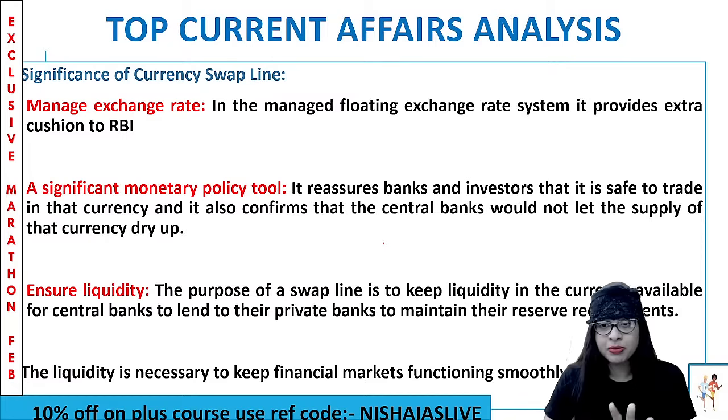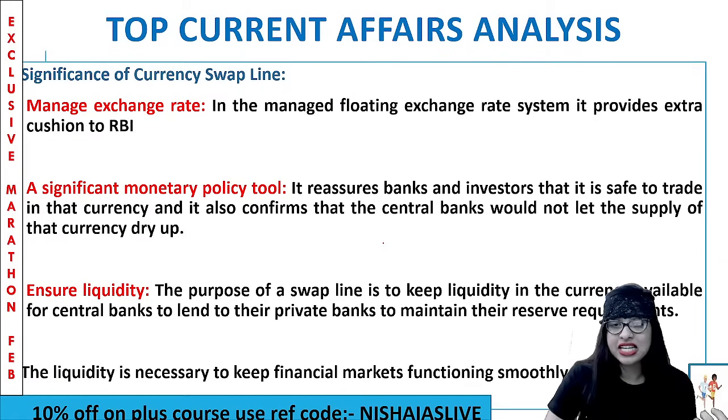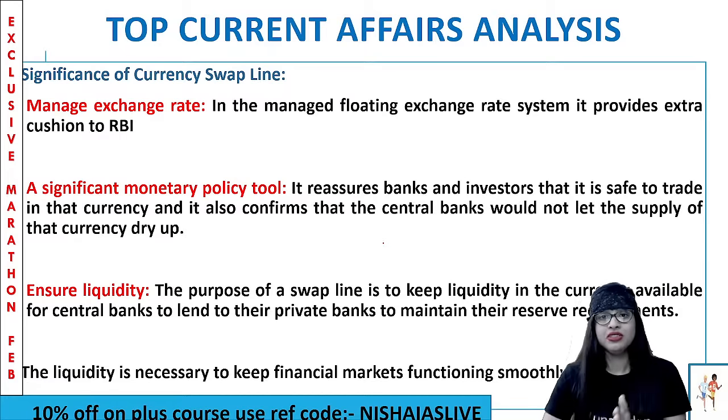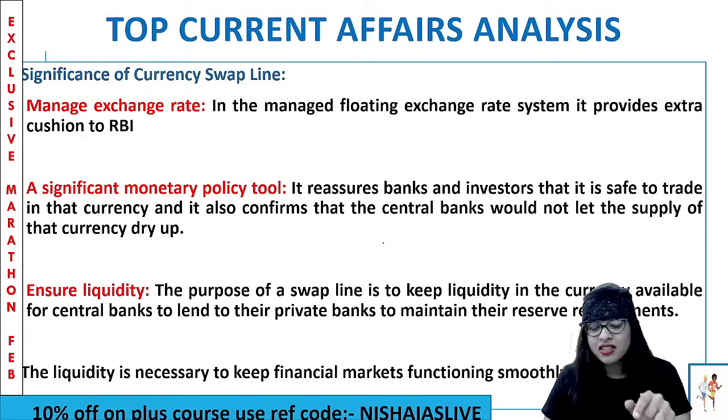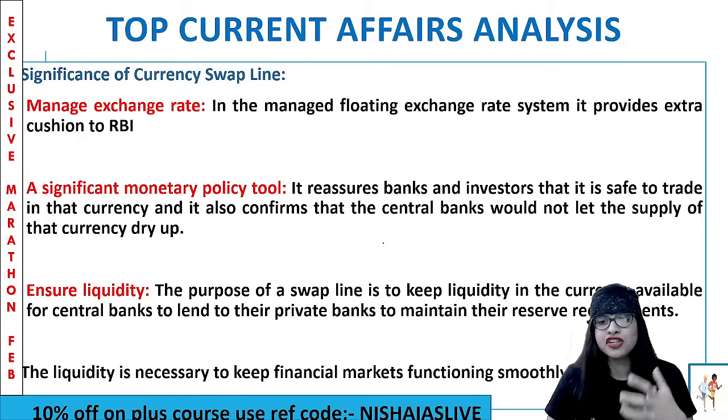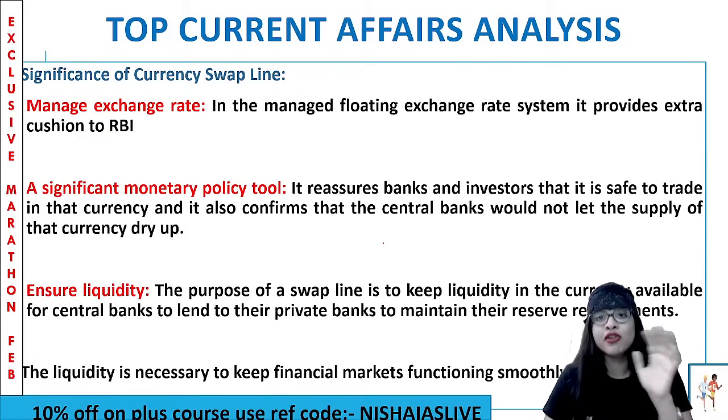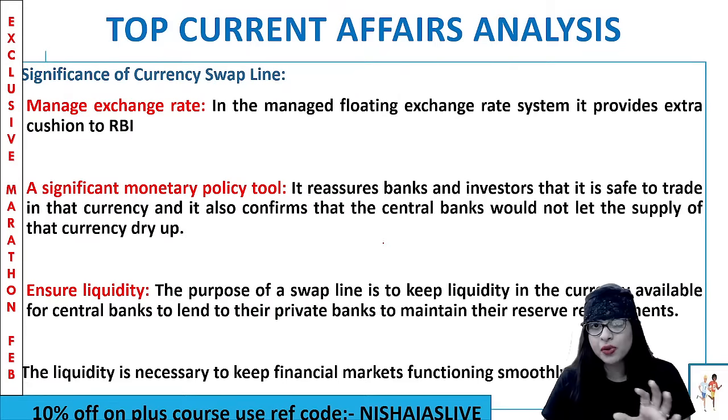The purpose of that is to make sure that they have the liquidity, so you'll be able to maintain the reserve requirement. Your CRR, as far as India is concerned, cash reserve ratio, then SLR, statutory liquid ratio. All those are the reserve requirements. Clear? And always money supply liquidity is very important. Why, you tell me? Only if that is there, you'll be able to keep the financial market functioning smoothly even during crisis, especially in the context of the COVID-19 pandemic, because that not only affected India, but the entire globe, I can tell you. Clear?